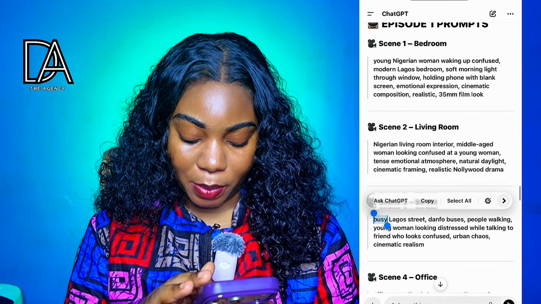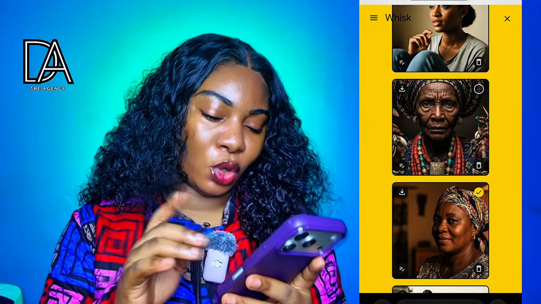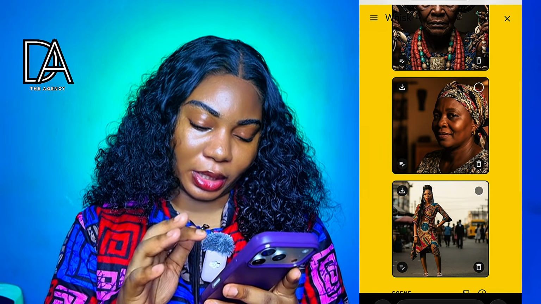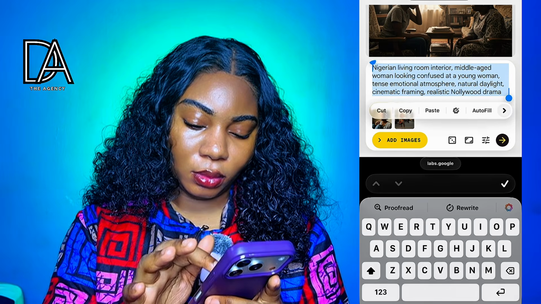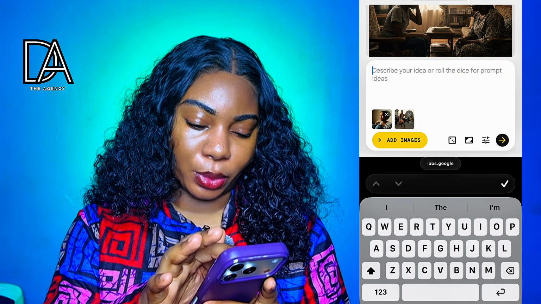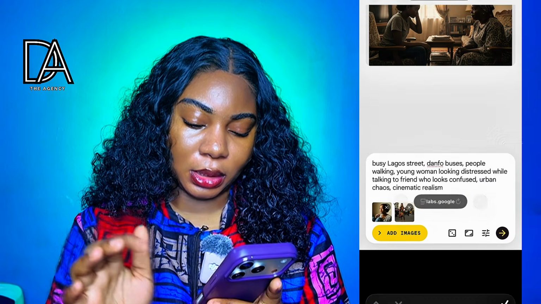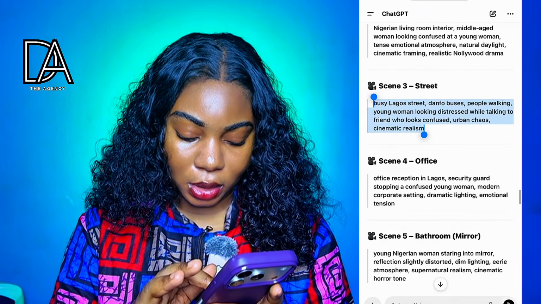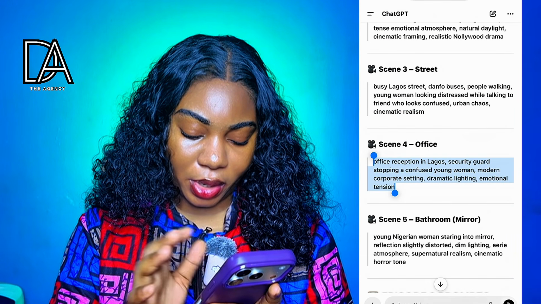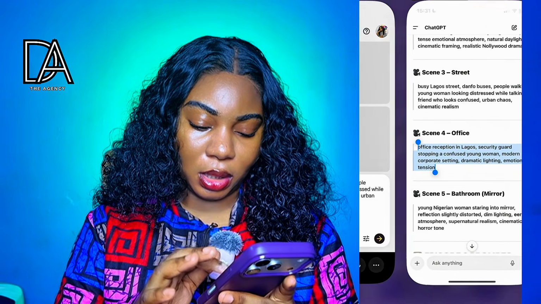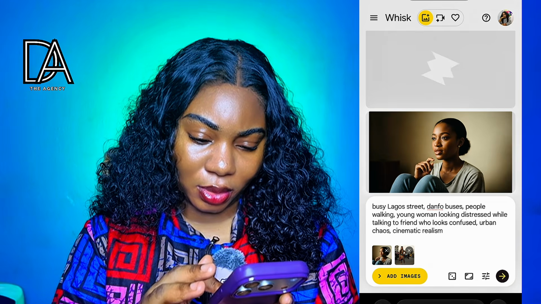This is busy Lagos. This is Amara and her friend, right? So we'll go to add image again. We remove mommy, we add the friend. We do the cancel, we clear it, add the new prompt, paste it, put that one there. The 4th scene is in the reception, security guard stopping. We only have Amara here, so it's just Amara that we'll put in here. I guess the security guard isn't a main character or something.